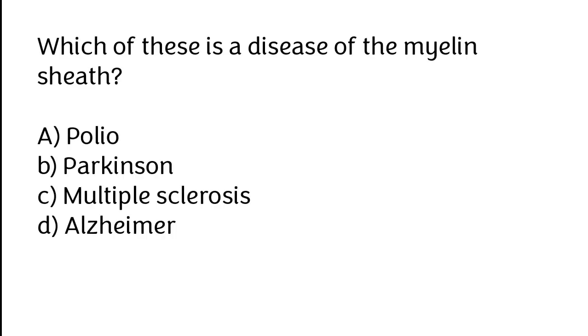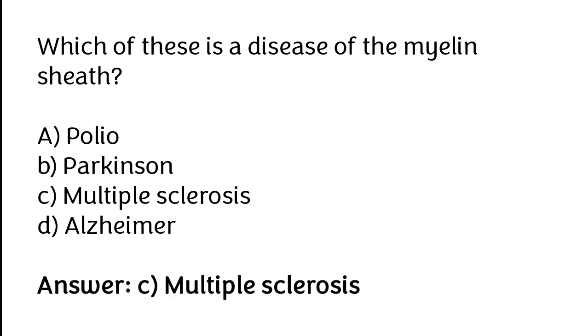Which of these is a disease of the myelin sheath? Polio, Parkinson, multiple sclerosis, Alzheimer. The correct answer is option C. Multiple sclerosis is a disease of the myelin sheath.